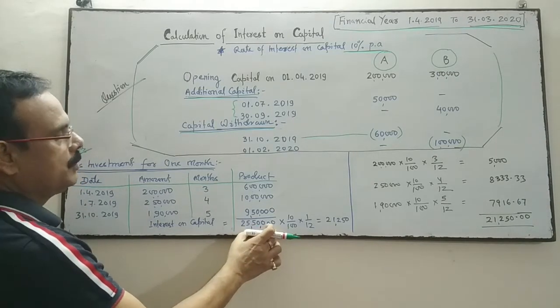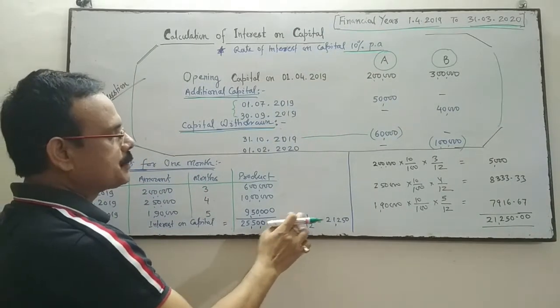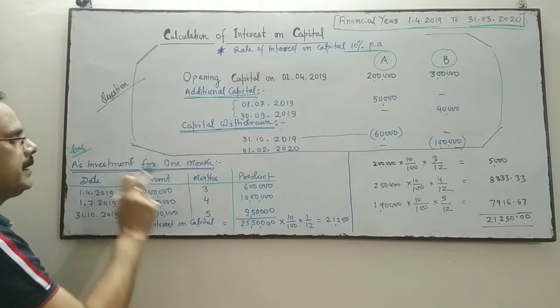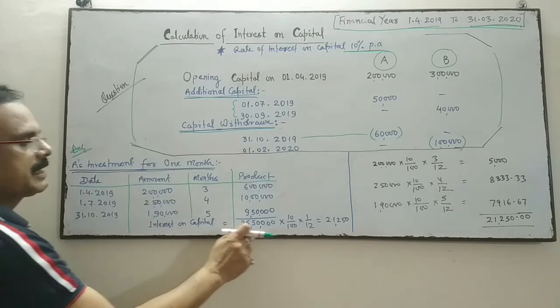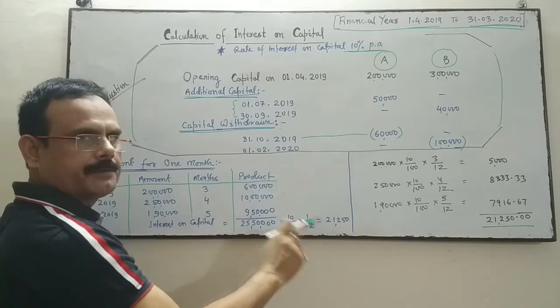Now this total will be multiplied with the rate of interest 10% per annum, and this interest will be calculated for 1 month because I have calculated this is the investment for 1 month. A is investment for 1 month. That's why I am calculating it by dividing by 12, 1 by 12.